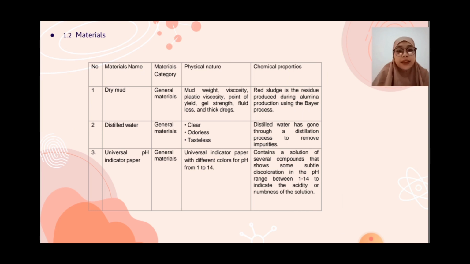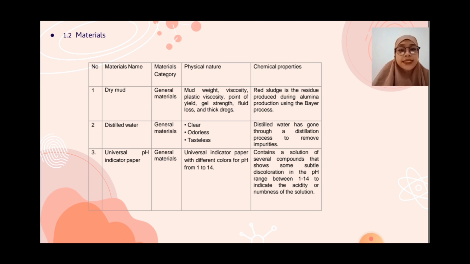Material: dry mud, general material. Mud weight, viscosity, plasticity, point of yield, gel strength, fluid loss, and thick dregs. Chemical properties: red sludge is the residue produced during alumina production using the Bayer process.